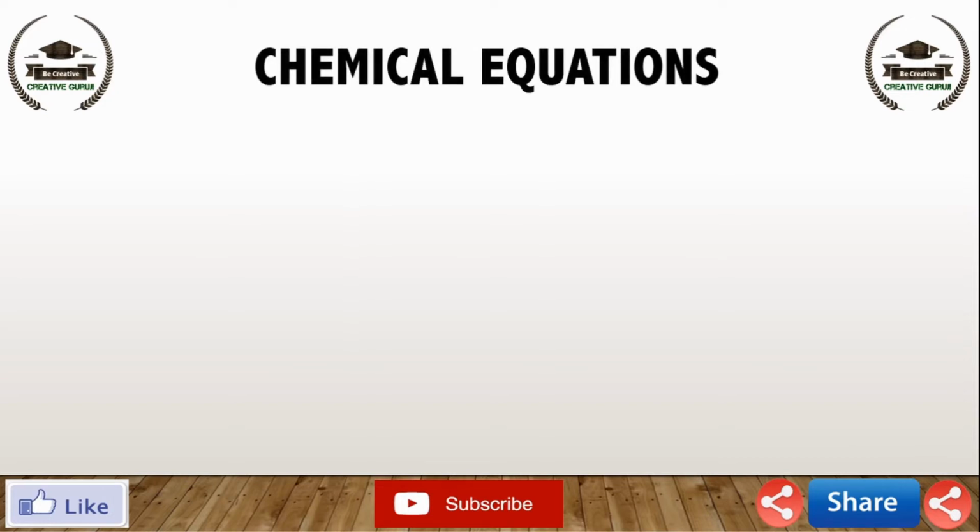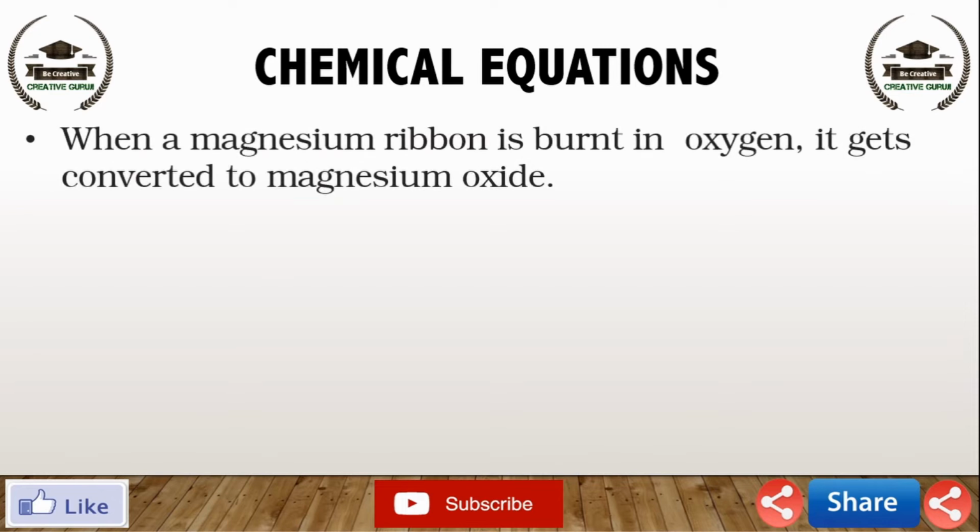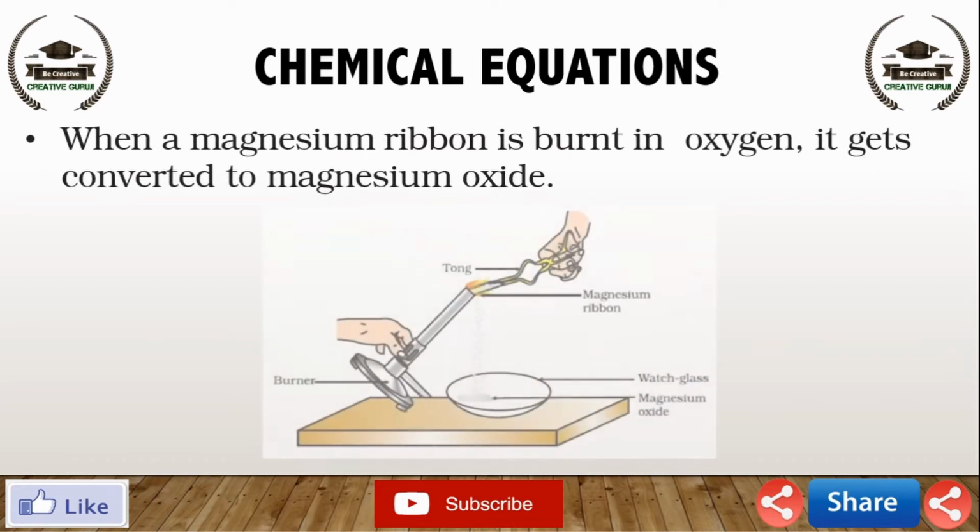When a magnesium ribbon is burnt in oxygen, it gets converted to magnesium oxide. This description of a chemical reaction in a sentence form is quite long. It can be written in a shorter form. The simplest way to do this is to write it in the form of a word equation.